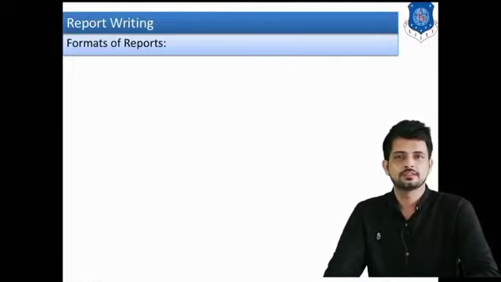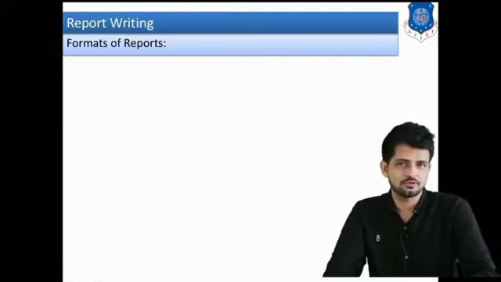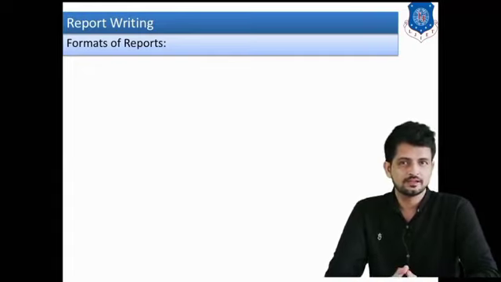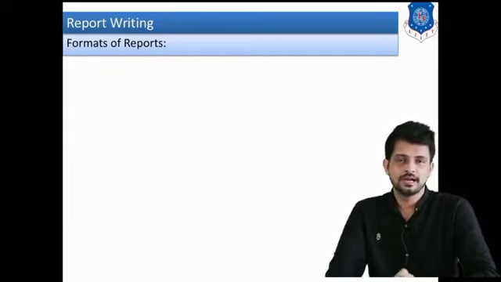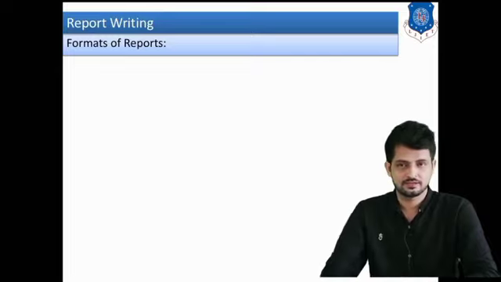Basically, there are 4 different types of formats: the first one is pre-printed form, second is memo form, third is letter writing form, and the fourth one is manuscript form. We will study each in detail in this lecture.